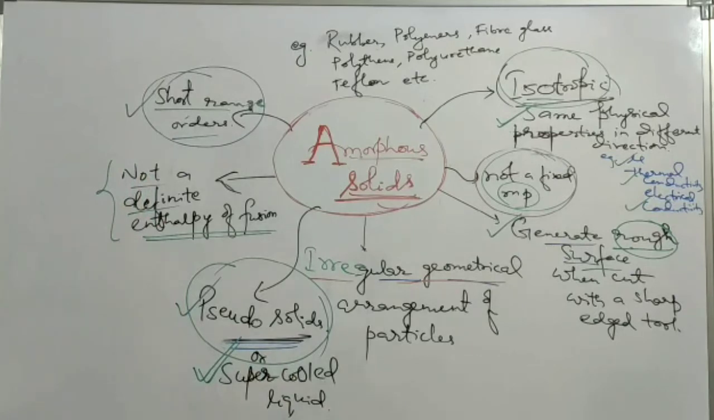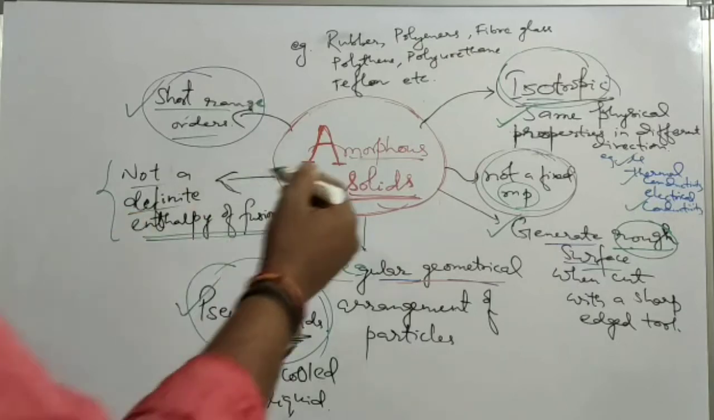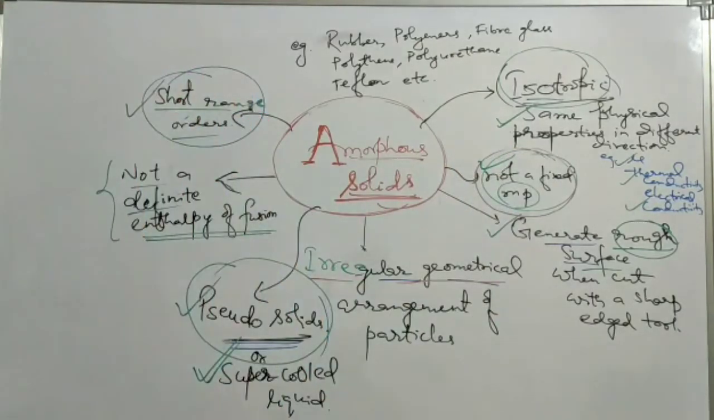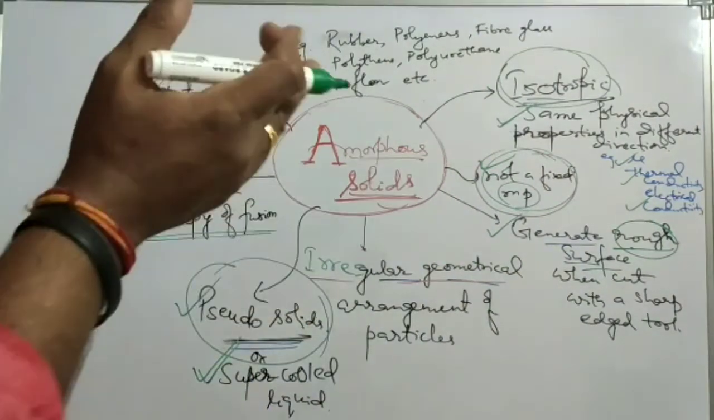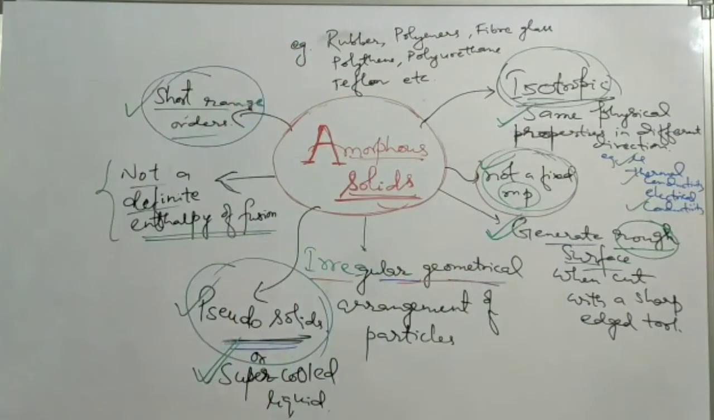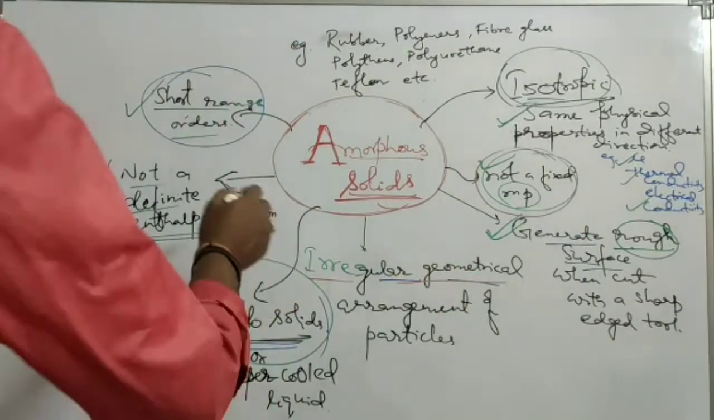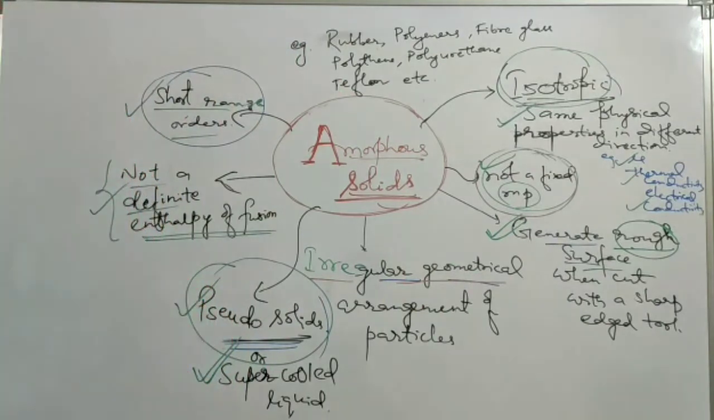So amorphous solids are those solids which have an irregular geometrical arrangement of particles. They are isotropic. That means they have the same physical properties in different directions, like thermal conductivity, electrical conductivity, and refractive index. They do not have any fixed melting point. They start melting over a range of temperature. They generate a rough surface when cut with a sharp edge tool. They do not have a definite enthalpy of fusion. They have short range order of particles.